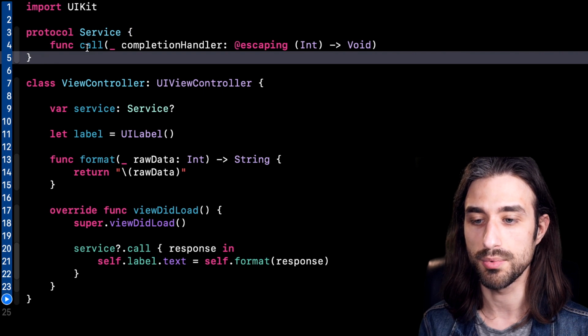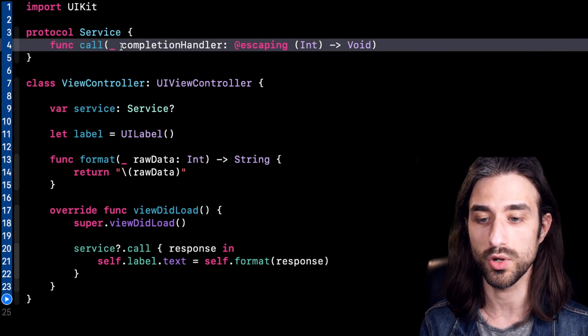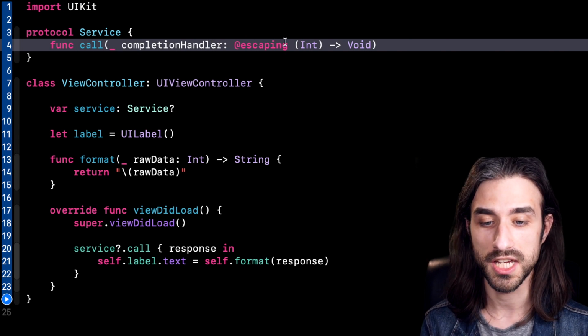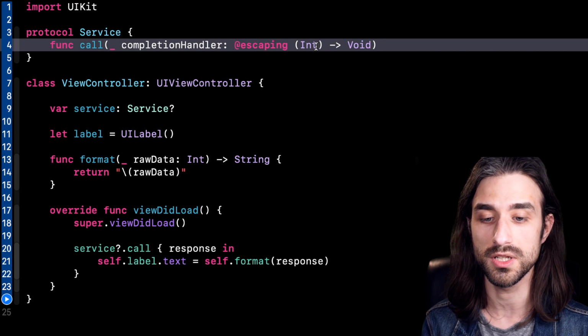So first you can see I have a protocol called Service with a function call, and this function is going to return the result of some service call. And to keep things simple, here I have hard-coded the result to be of type Int.